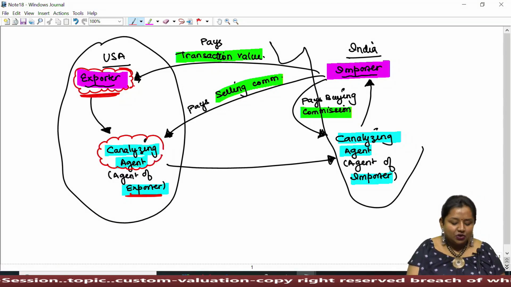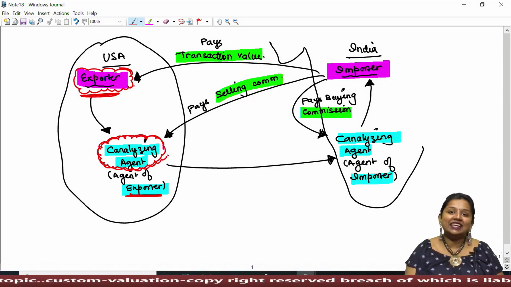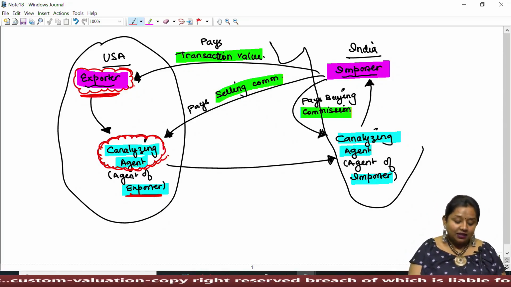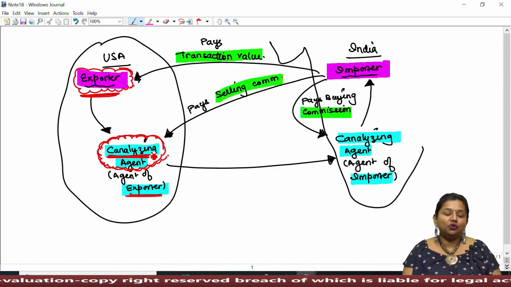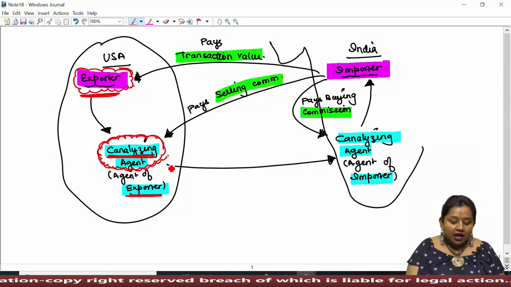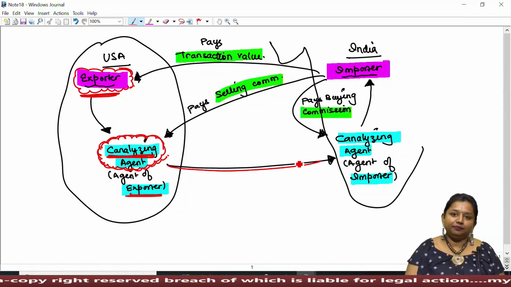If his agent is located abroad only, then such an agent will be known as a canalizing agent. The agent through the canal of which, through the route of which, he can export the goods.